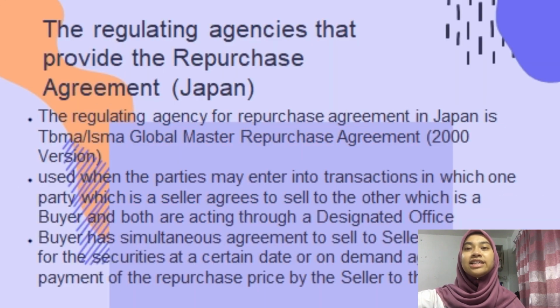The regulating agency for repurchase agreement in Japan is TBMA or ISMA, Global Master Repurchase Agreement 2000 version. They use this when the parties may enter into a transaction in which one party, the seller, agrees to sell to the other, the buyer, and both are acting through a designated office. Then the buyer has a simultaneous agreement to sell the equivalent securities back to the seller at a certain date.